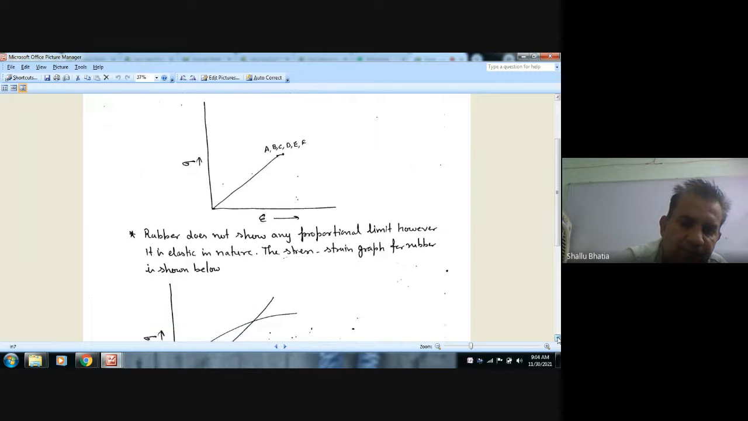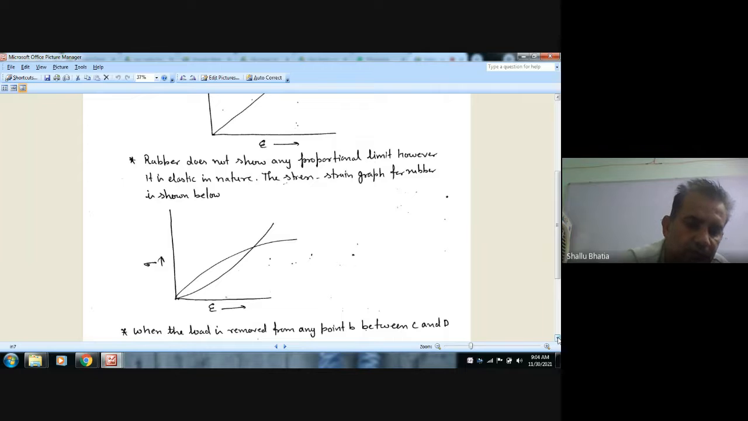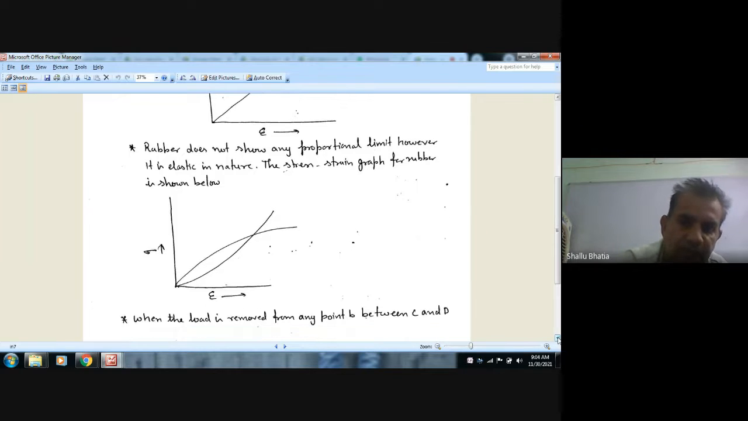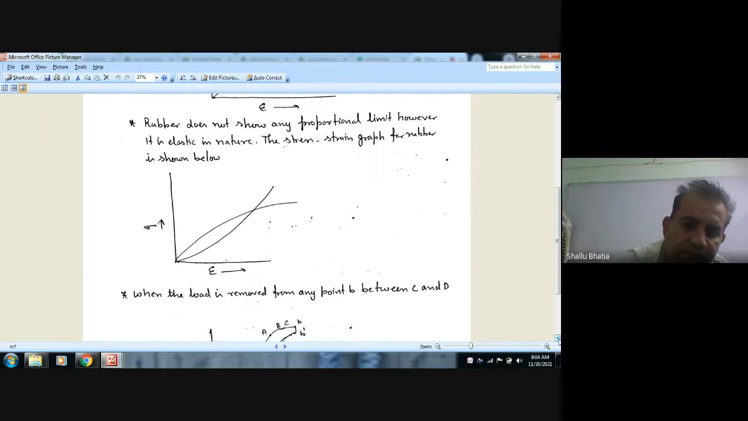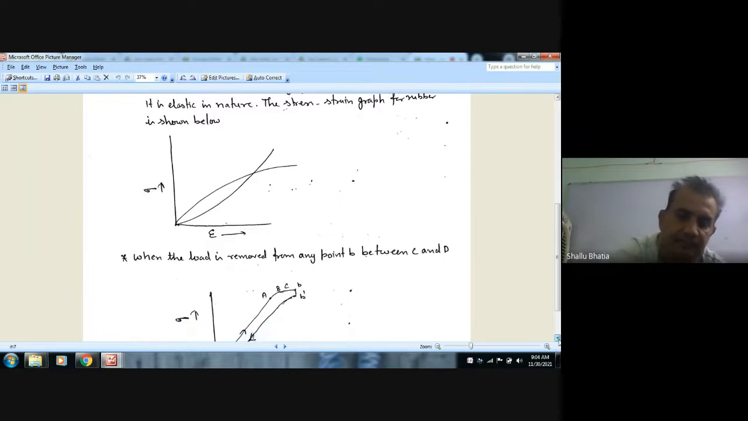Rubber and elastic materials follow elastic behavior, but they do not follow proportional behavior. It means stress is not directly proportional to strain. So the graph is curved like this. That's why rubber and cast iron have not been taken as testing material.